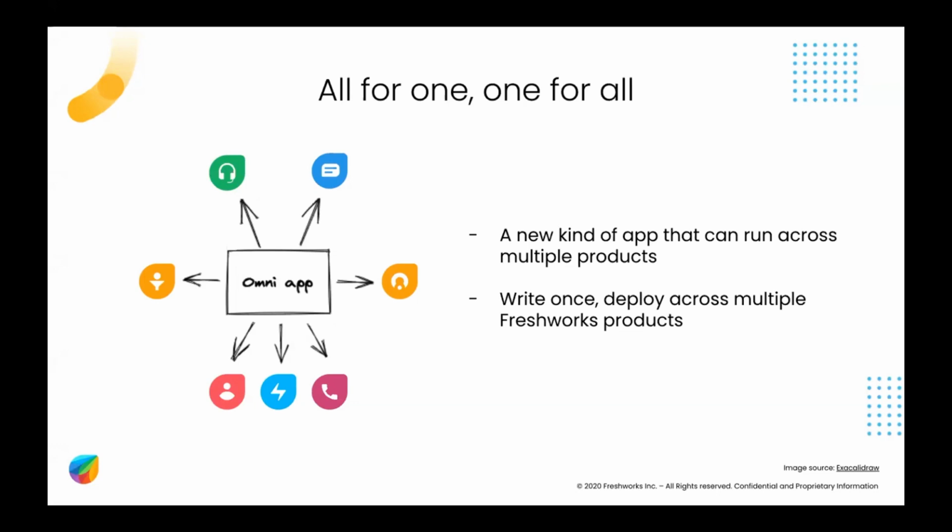So the main point of this is that you can write your app only once, but you can deploy it across multiple Freshworks products. So today, if you take each of these products, if you take Freshdesk or Freshchat, Freshsales, you're writing separate apps, even if they end up doing the same thing. Beyond that, we feel that it's very important to give you guys the power to represent more global use cases. That is, if you write a single app, then you will be able to run it across multiple products, and therefore you can provide a greater experience for your customers as well. So that's the basic idea, right?